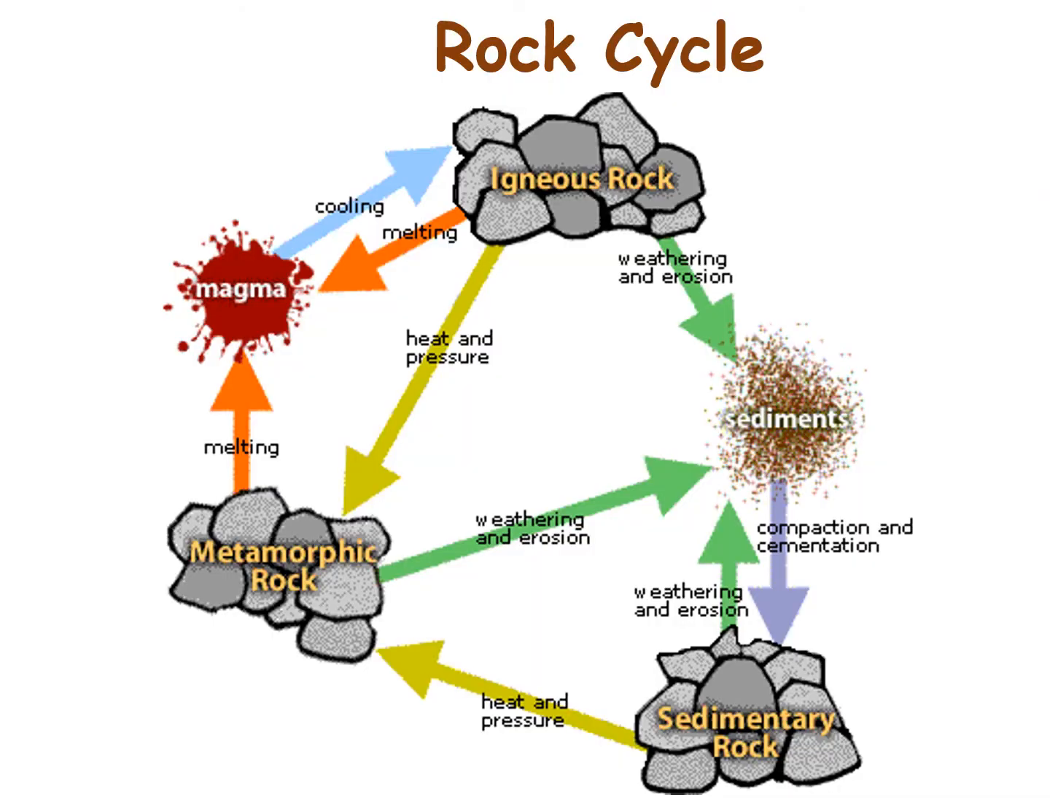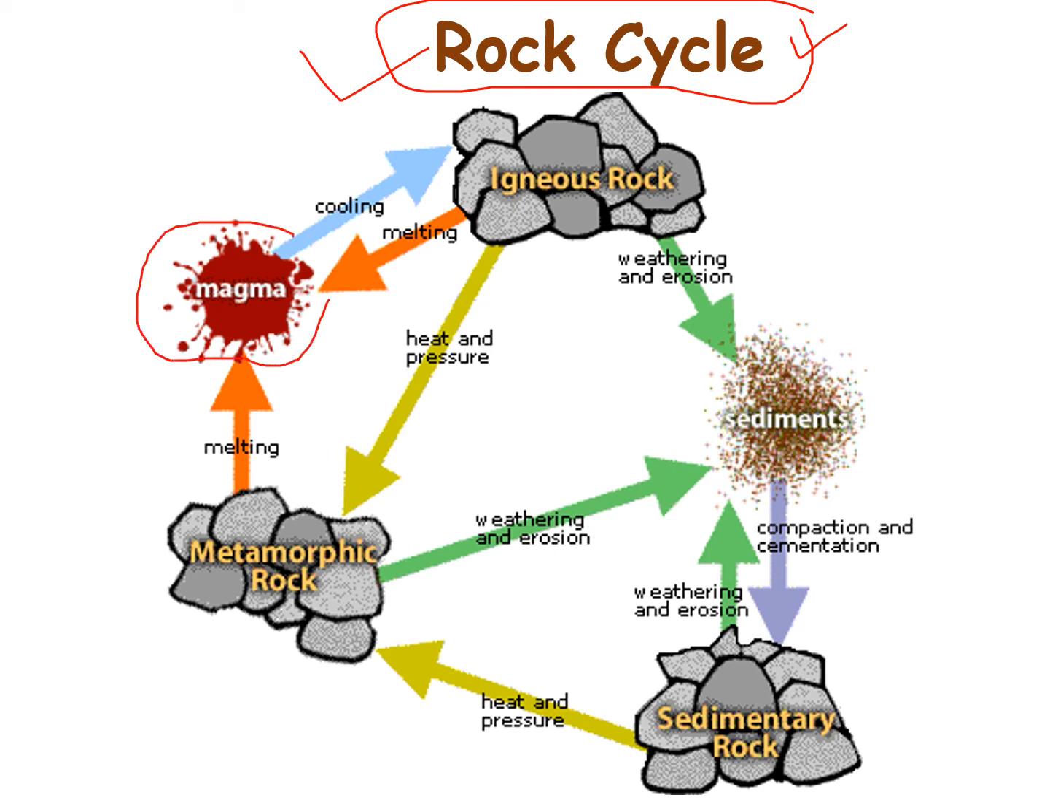Moving on to the next slide, it shows the rock cycle, how it operates on the surface of the earth. First, you should know that magma is the source for forming igneous rock. The cooling of magma leads to igneous rock, and again the melting of igneous rock to a liquid state gives rise to magma.